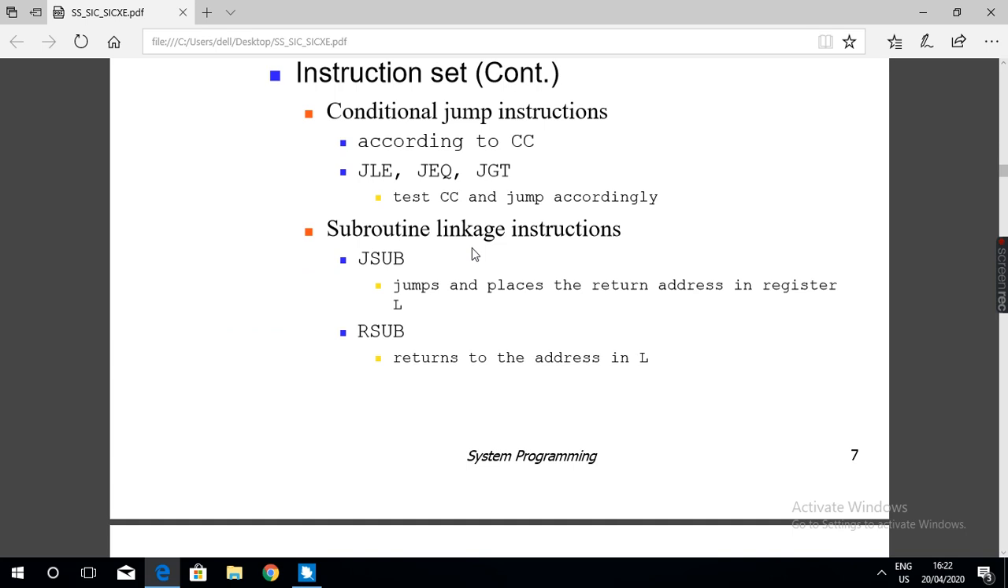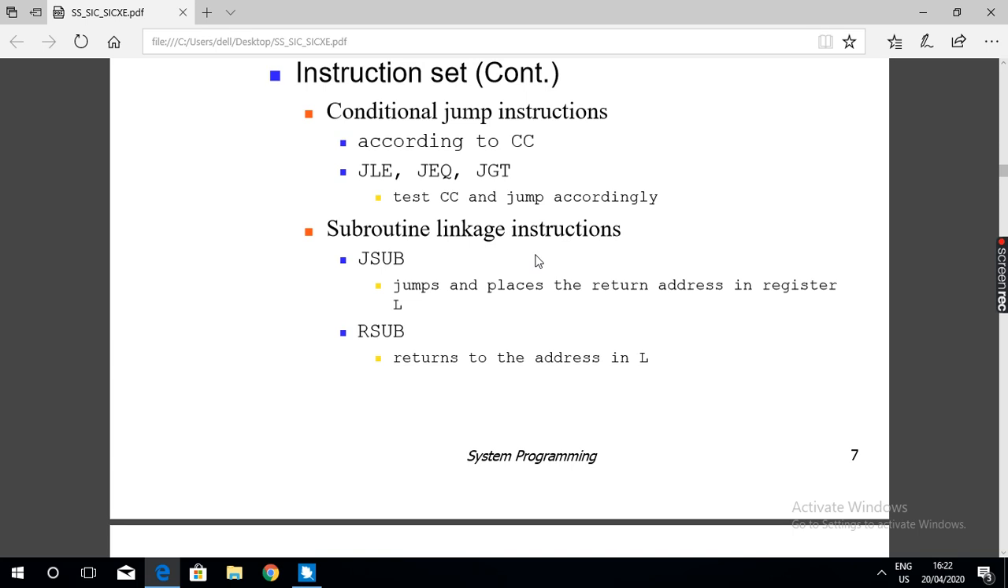For calling a subroutine, you have an instruction called JSUB. JSUB label, the name of the subroutine you want to call. Before the control is transferred to the particular subroutine, you know the program counter contains the address of the next instruction to be fetched and executed.